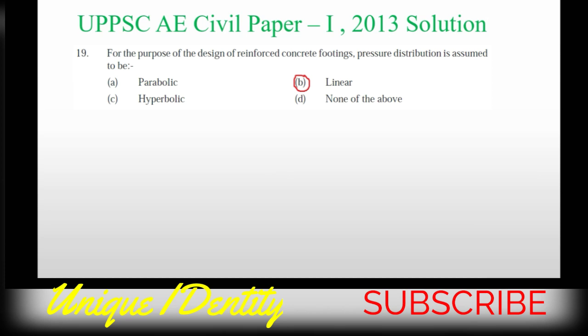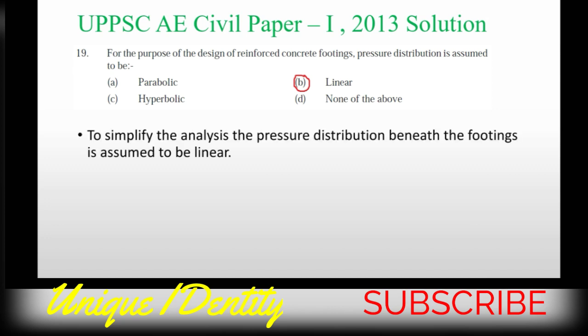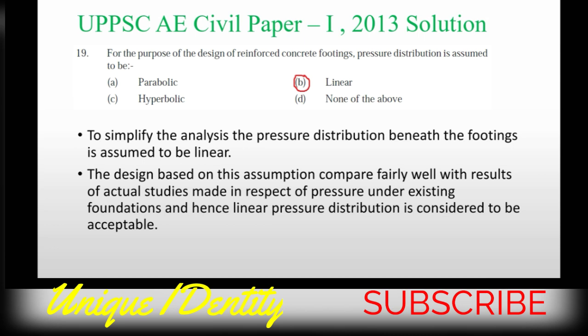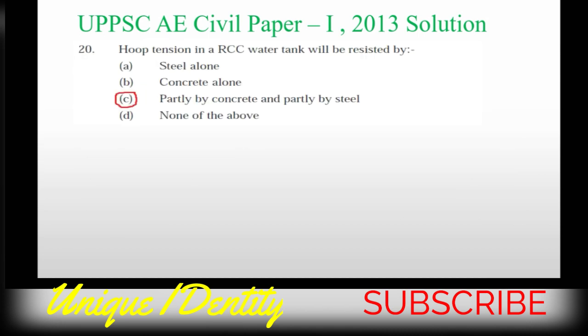Next is question number 19. For the purpose of design of reinforced concrete footing, pressure distribution is assumed to be, option A, linear, is correct. I am explaining why. To simplify the analysis, the pressure distribution beneath the footing is assumed to be linear, and the design based on this assumption compares fairly well with the result of actual studies made in respect of pressure under existing foundation, and hence linear pressure distribution is considered to be acceptable. So the linear option is the correct answer.